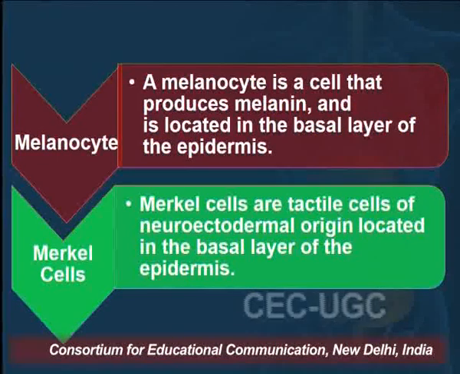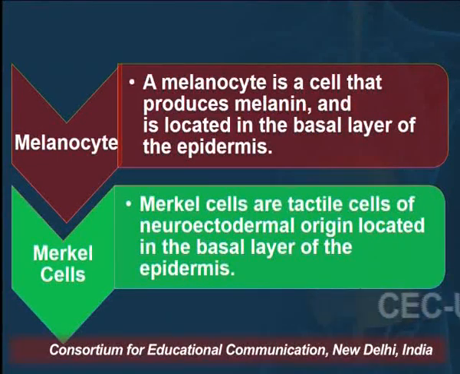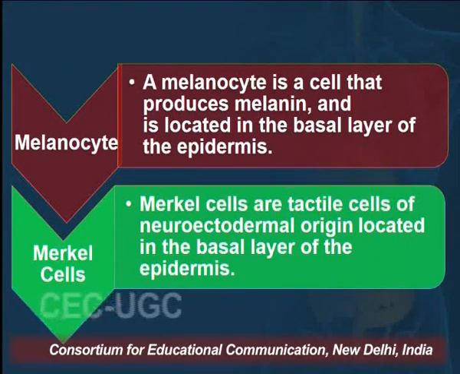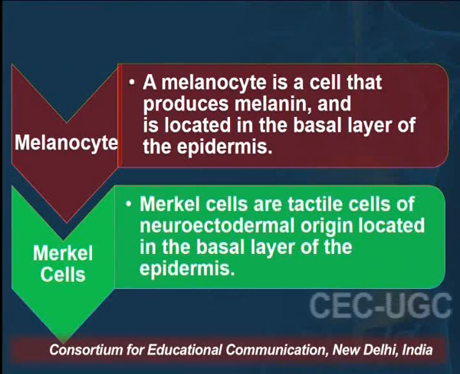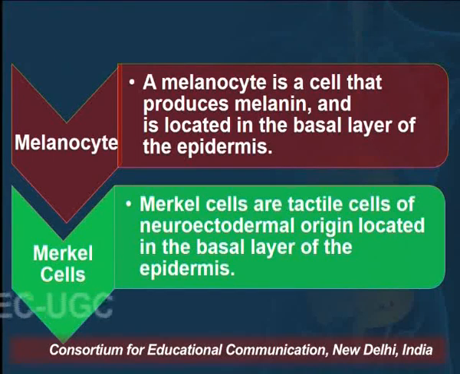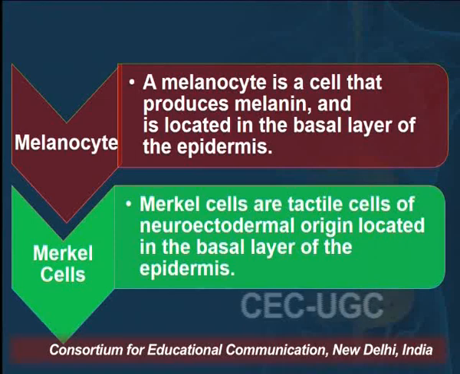Then melanocytes. A melanocyte is a cell that produces melanin and is located in the basal layer of the epidermis. Then Merkel cells. Merkel cells are tactile cells of neuroectodermal origin located in the basal layer of the epidermis.